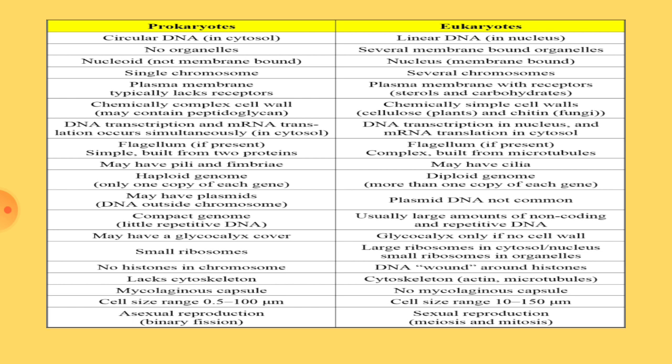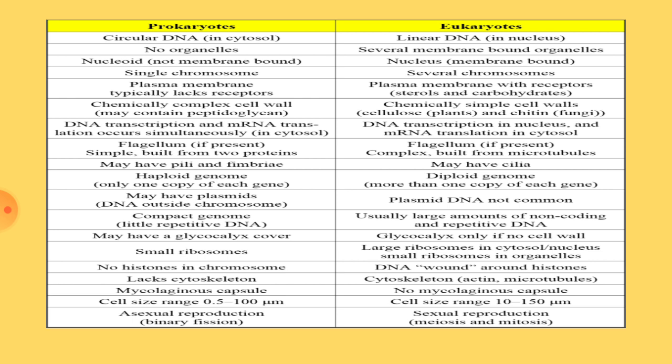In prokaryotes, DNA is very compact. It shows few repetitive sequences, whereas in eukaryotes, large amounts of non-coding sequences and repetitive DNA sequences can be seen. In prokaryotes, a glycocalyx cover may be present, whereas in eukaryotes, the cells or organisms which do not have cell walls may show glycocalyx. Here in prokaryotes, ribosomes are small in size, they are 70S type.